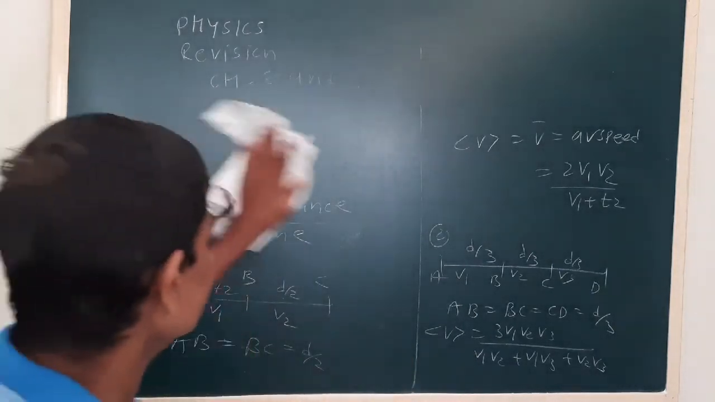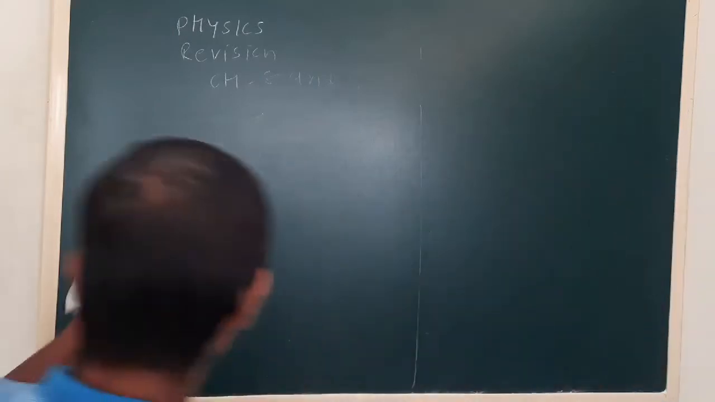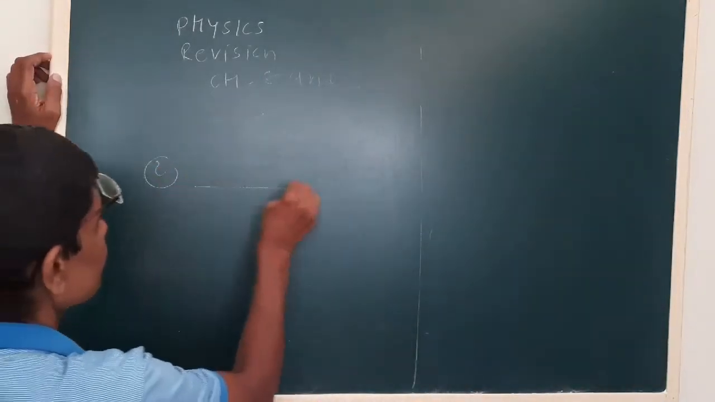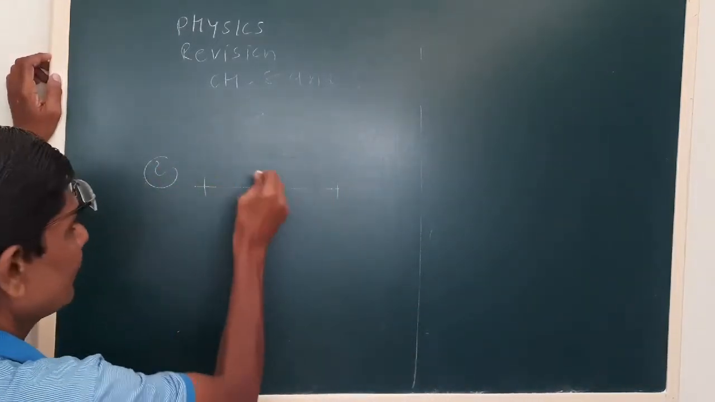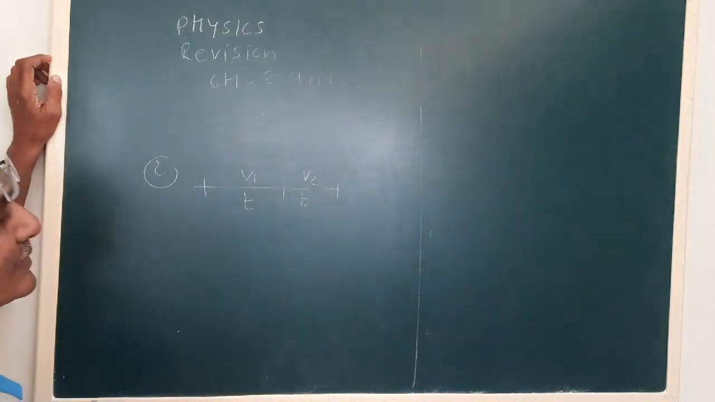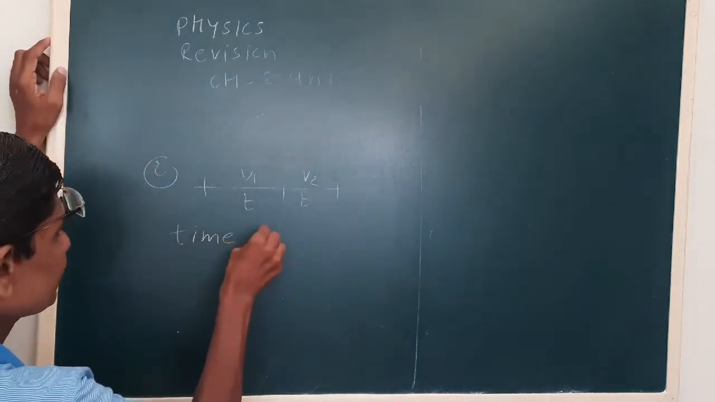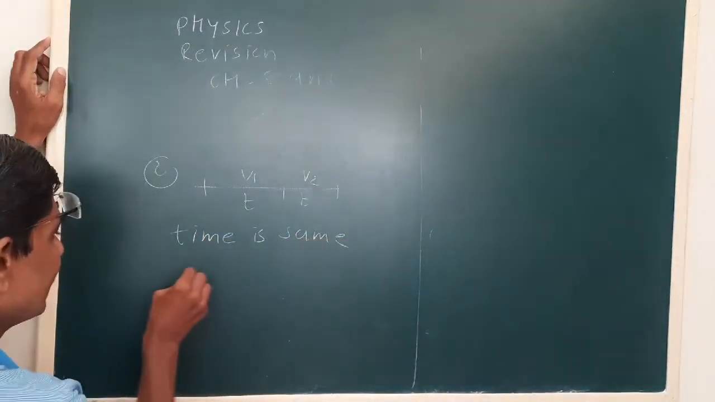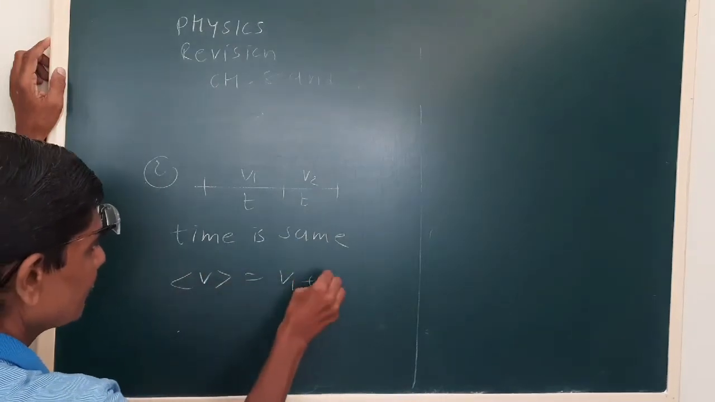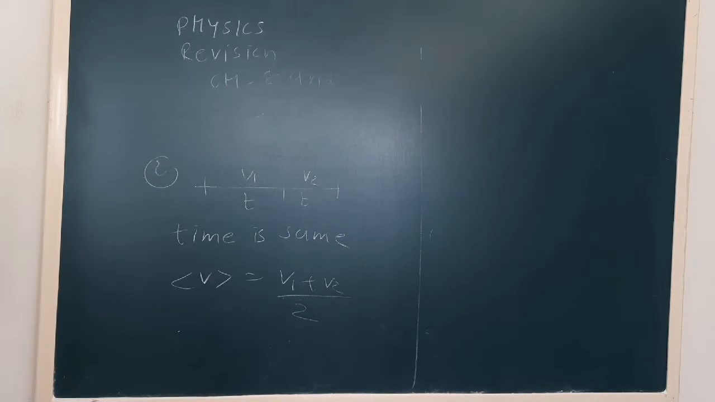Now if the time interval is the same, let us say for time t the object moves with the speed v1, and for the same time it moves with the speed v2. Here time is the same, then the average speed is v1 plus v2 by 2. Average speed is v1 plus v2 by 2.